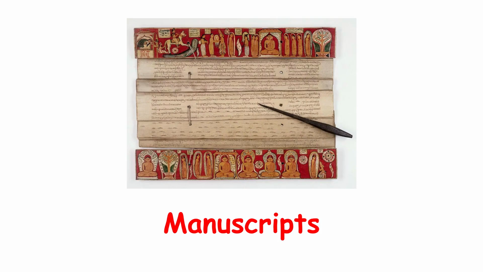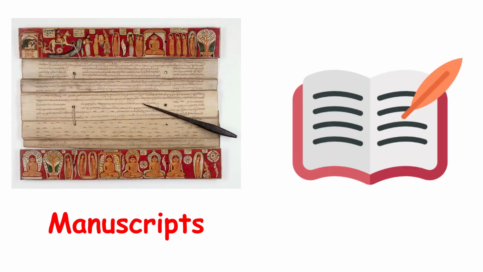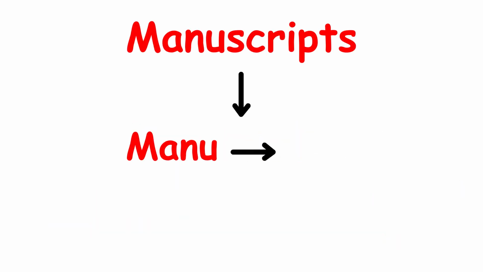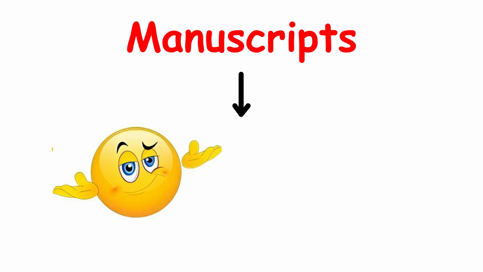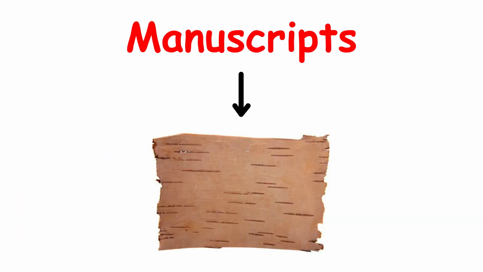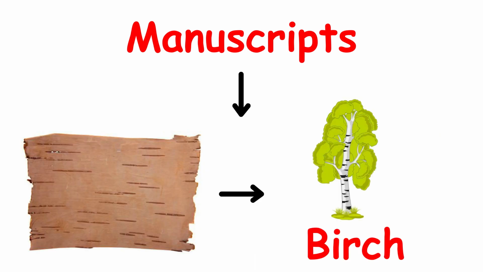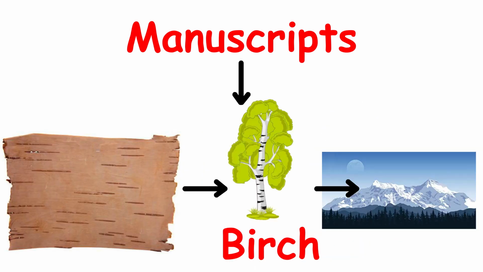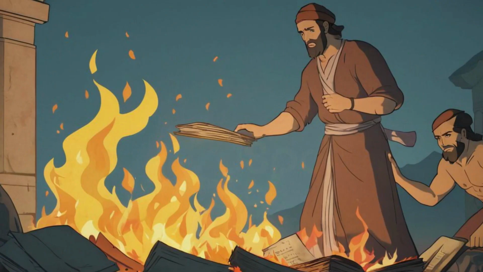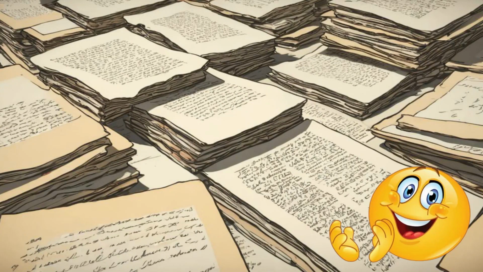These are called manuscripts because they were written by hand. This comes from the Latin word manu, meaning hand. These were usually written on palm leaf or on the specially prepared bark of a tree known as the birch, which grows in the Himalayas. Over the years, many manuscripts were eaten away by insects. Some were destroyed, but many have survived.